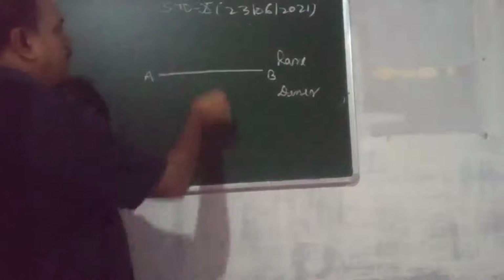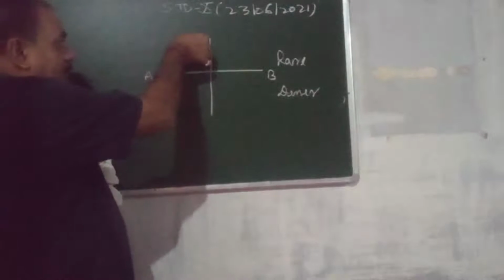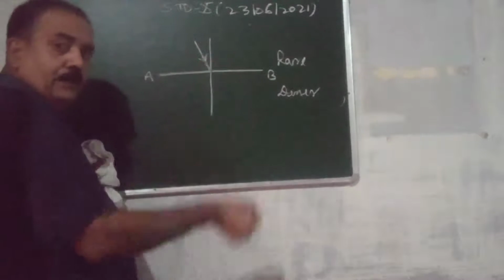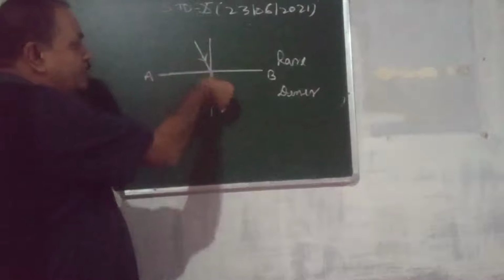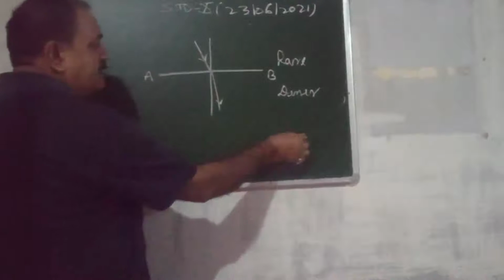Denser medium. This is normal. When a ray of light comes from rare to denser, generally we say it bends towards the normal. Bends towards the normal. Reverse we can say